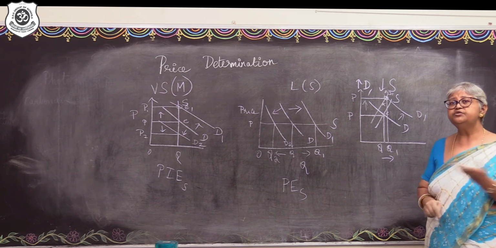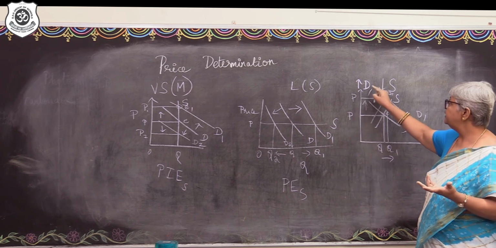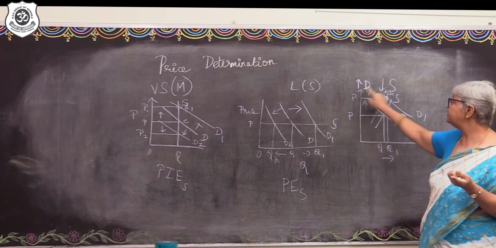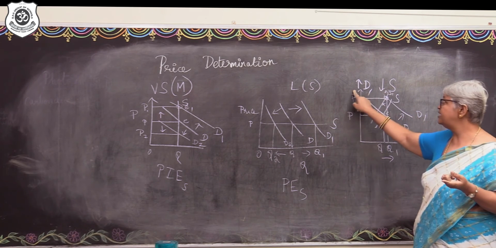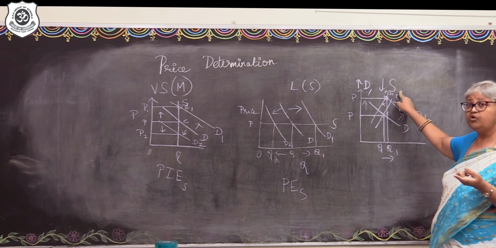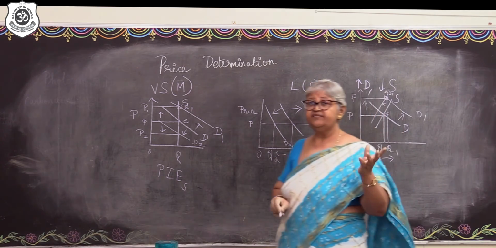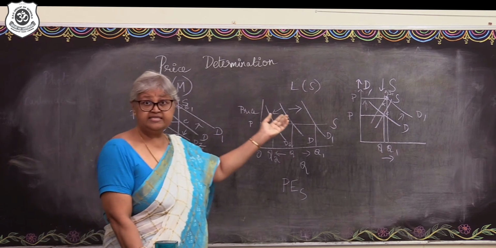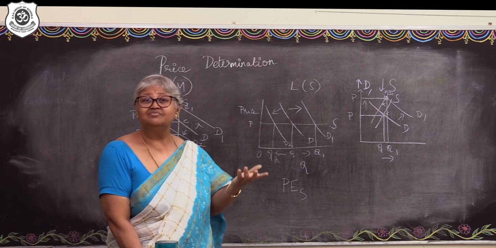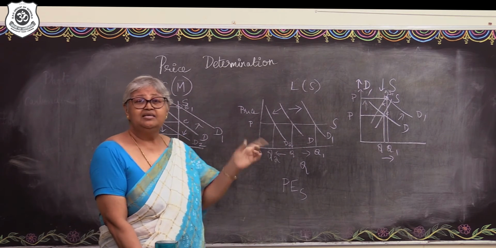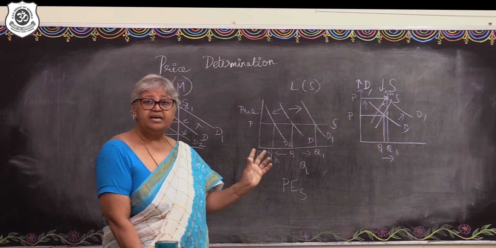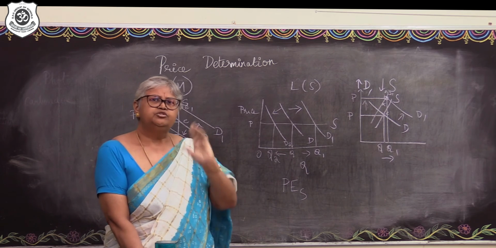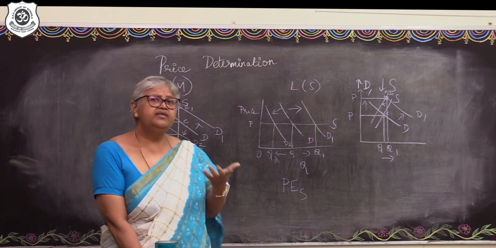So, this is one outcome when one force is going to change in a positive manner and the other one in a negative manner. That is, demand increases and supply falls. Here again, multiple chances are there. The increase in the demand can be much more than the fall in the supply. It can be equal. Or the other way around, the demand might fall and then the supply might increase. Multiple cases.